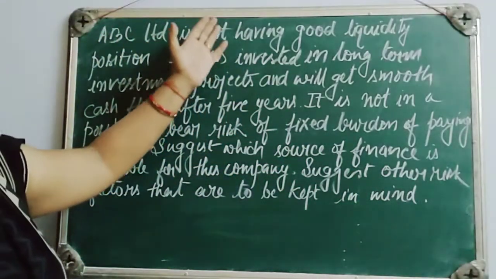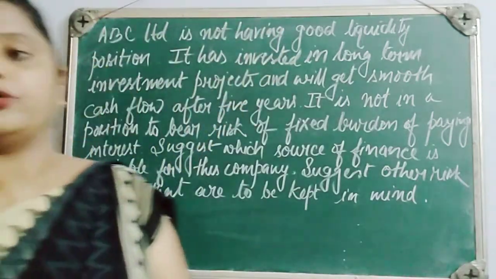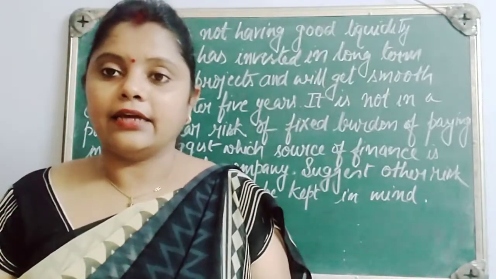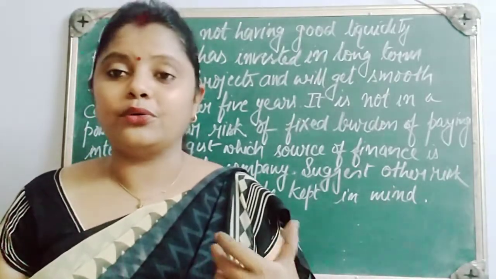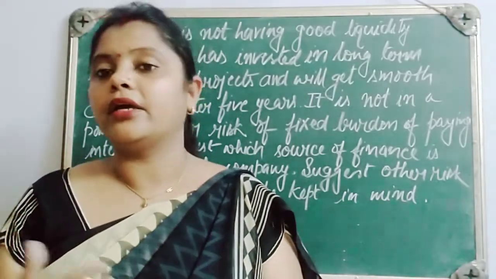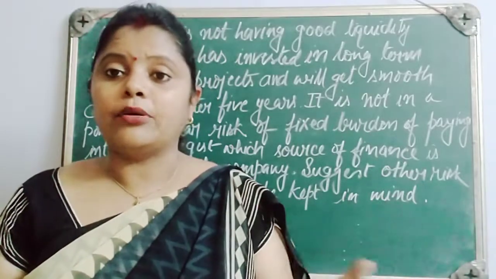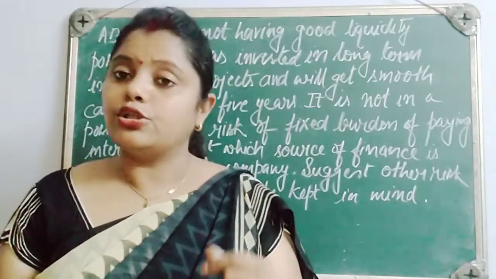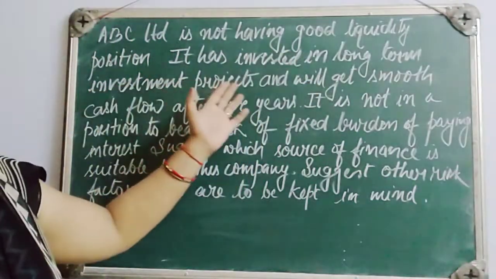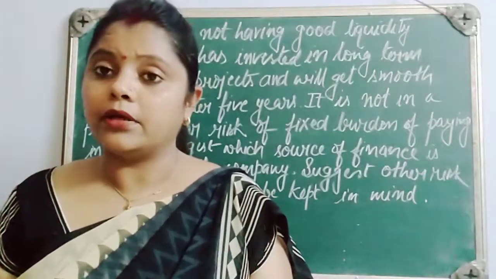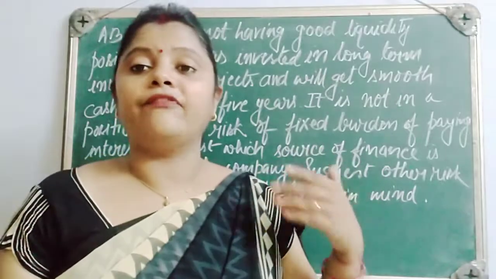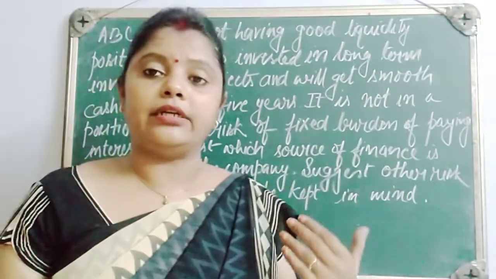ABC Limited is not having a good liquidity position. That means it is not having enough capital in the short term. Liquidity position is not good, no good cash right now in hand, or there are no current sources from where the amount can be converted easily into cash. So now what to do? It has invested in long term investment projects. The money will come, but after a few years, because the projects are long term. That means it will take 5 years or more to convert into cash.